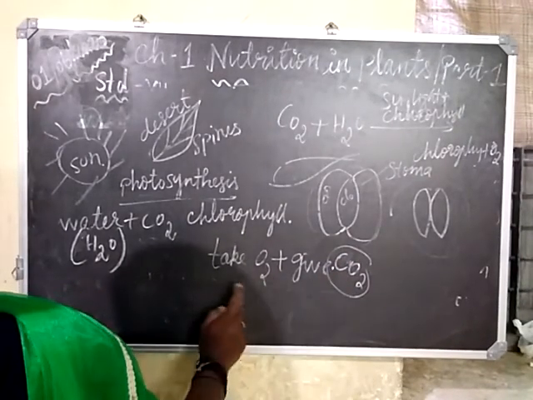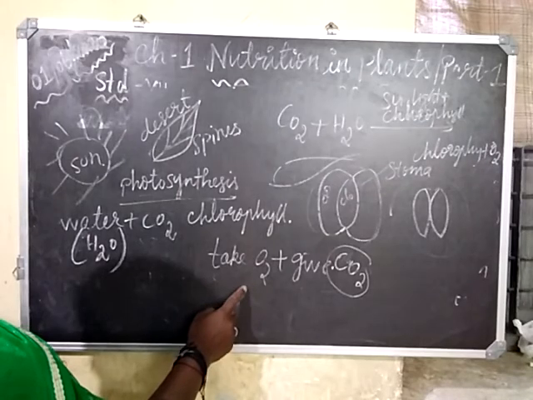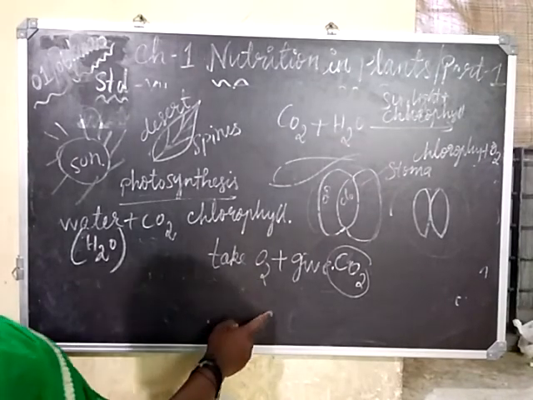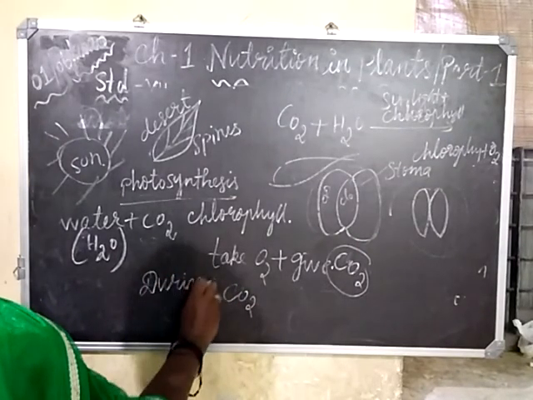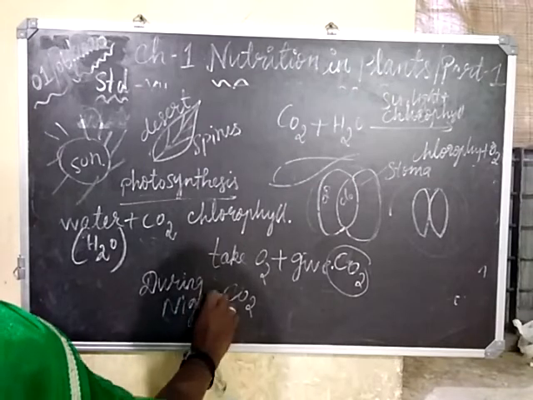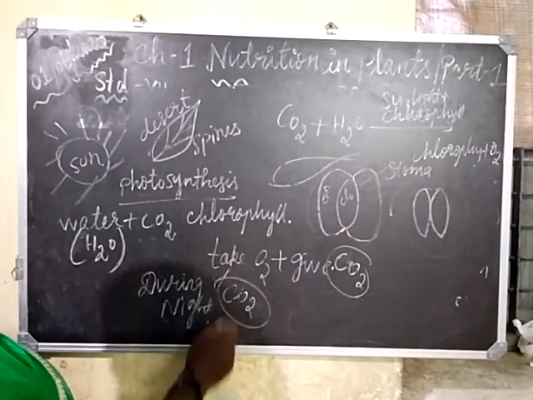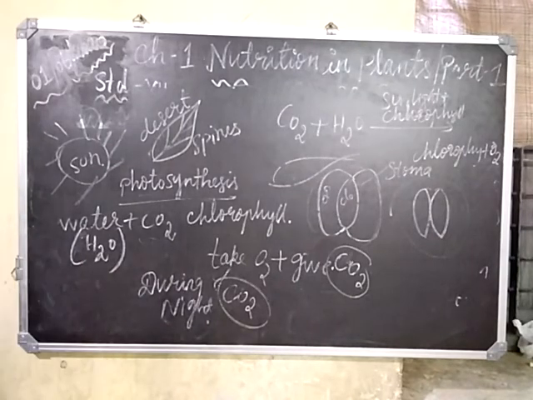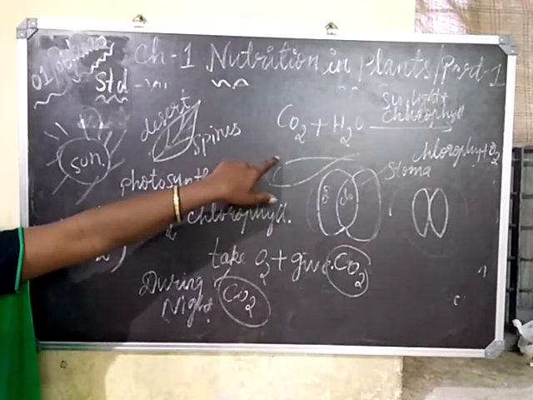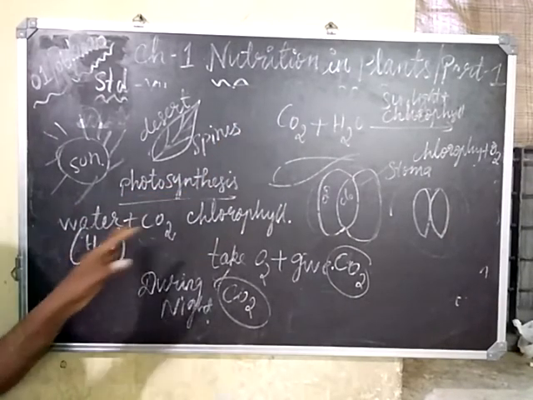So that's why it's recommended that during the night time, do not sleep under the trees, because during the night trees release carbon dioxide. However, during the daytime, since they are manufacturing food, oxygen is a by-product of the manufacturing of food.